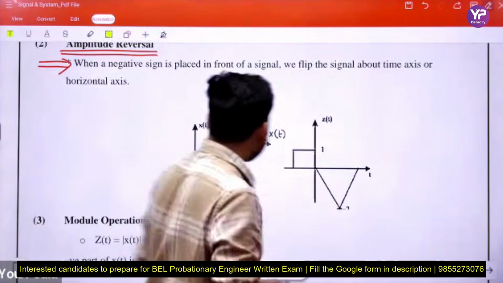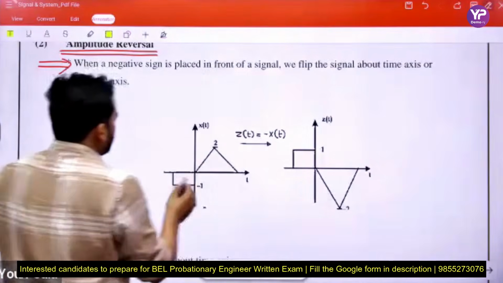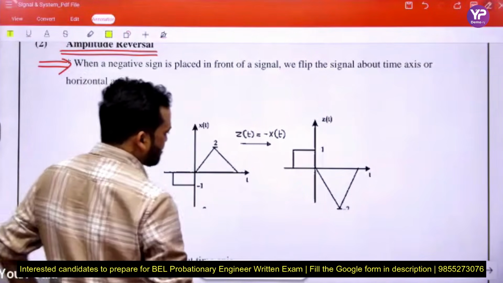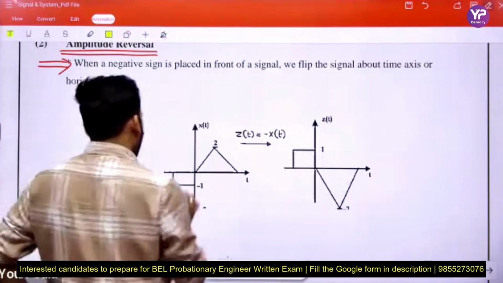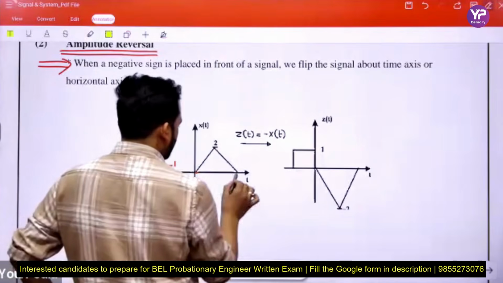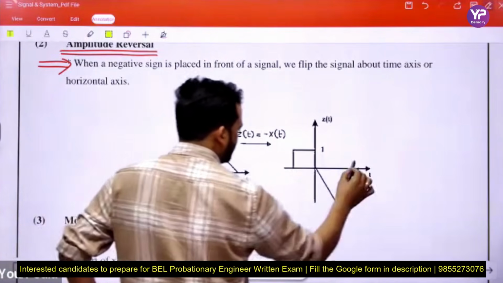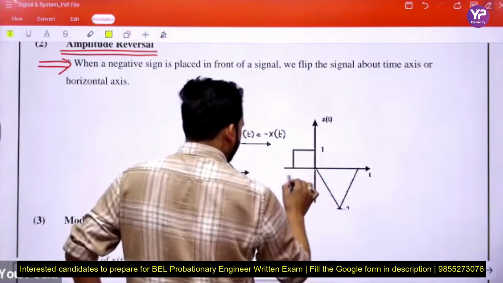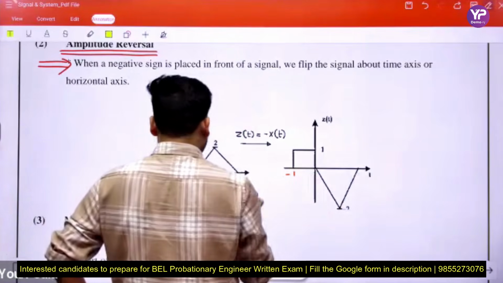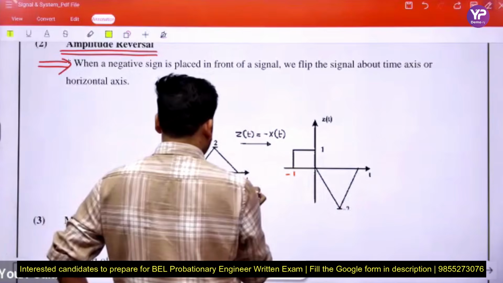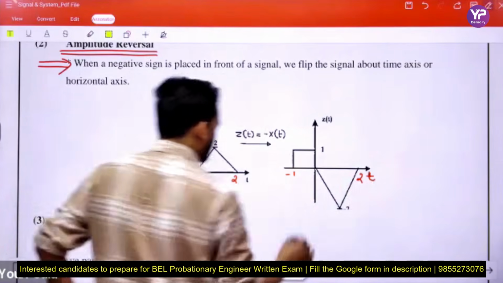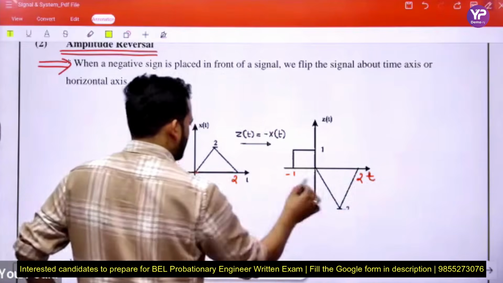Okay, see, this is the signal, and here we consider minus 1, here 0, here plus 1, and here we consider 2 because this is the larger value, and this is time.